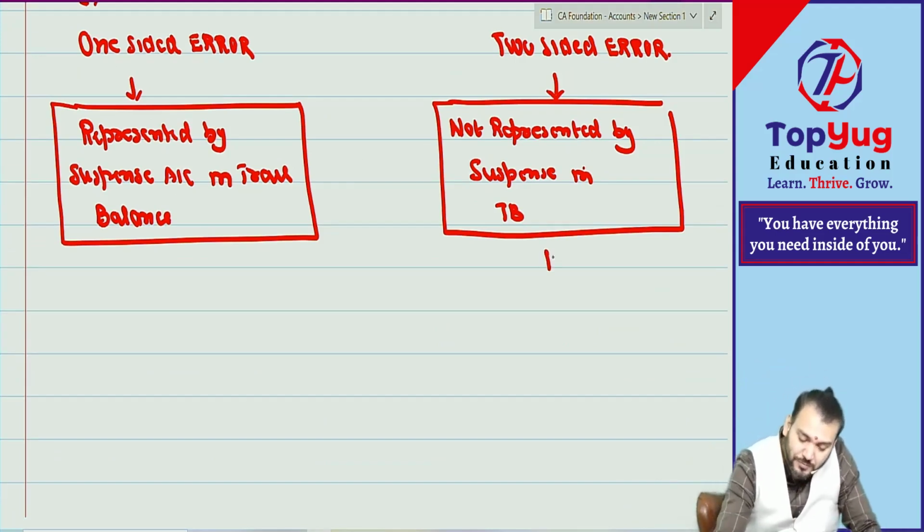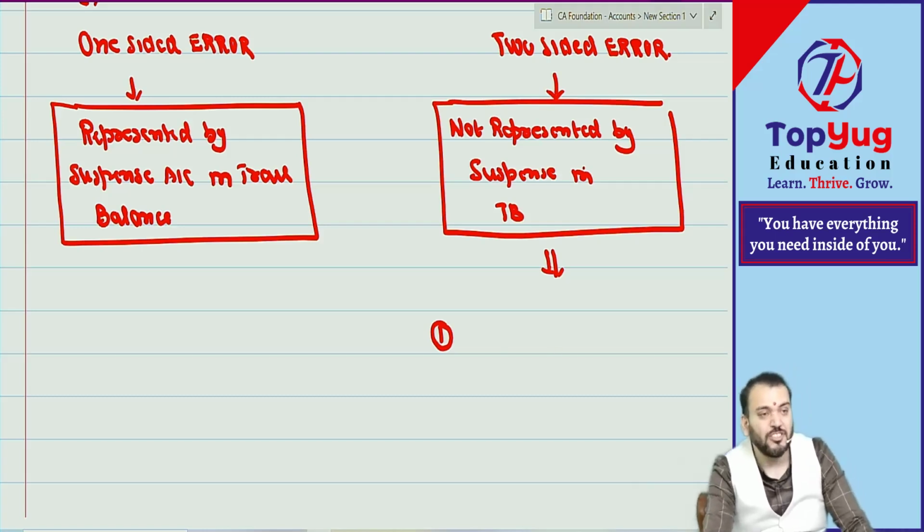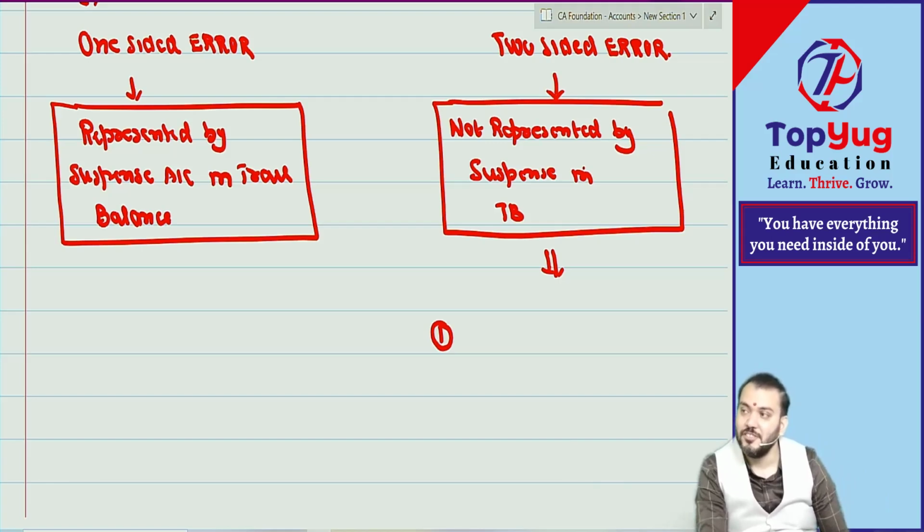So write down here. Write down in the example. Error of complete omission, where do you write it? Two-sided. You are writing, I am not writing, huh? I am not writing. Then error of partial omission, one-sided, write down.